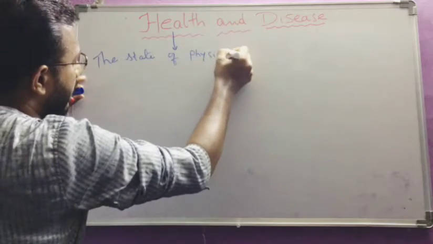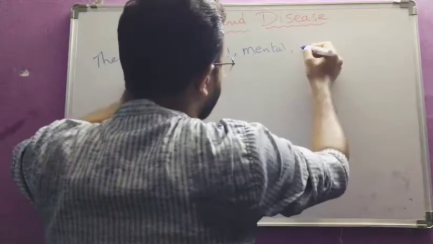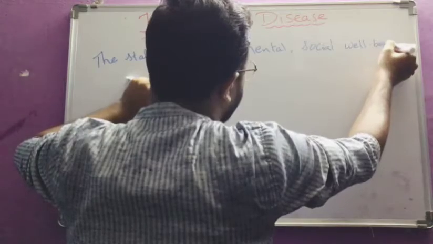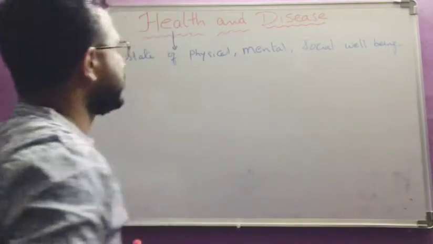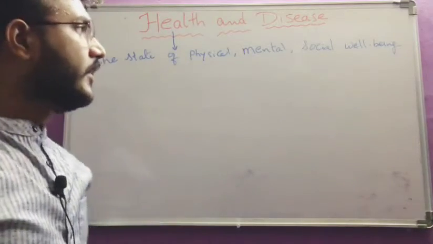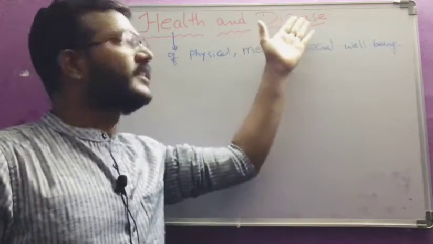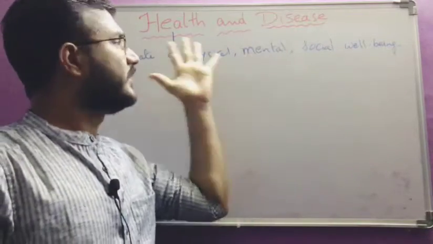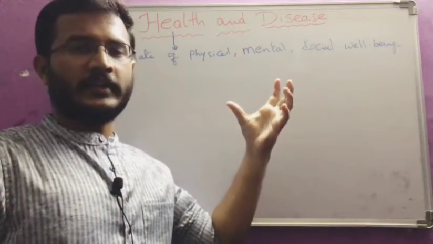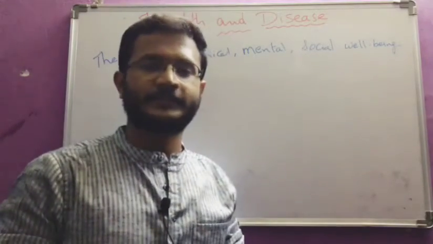The state of social, physical and mental well-being, that is health. And any change that causes discomfort among these three, that is disease. The normal state is health, physical, mental and social well-being, but any deviation from these three states leads to disease. That is the definition of disease.